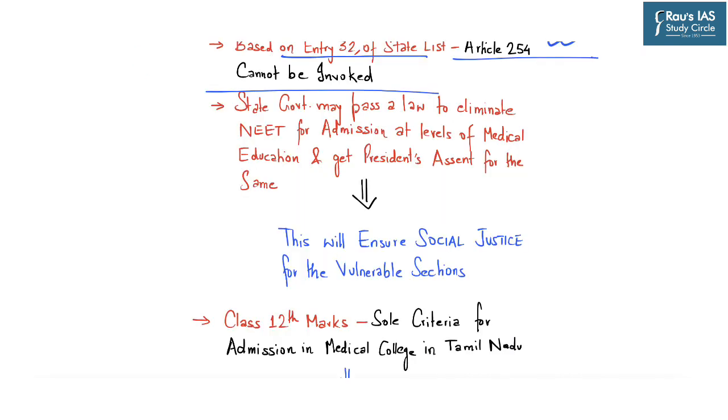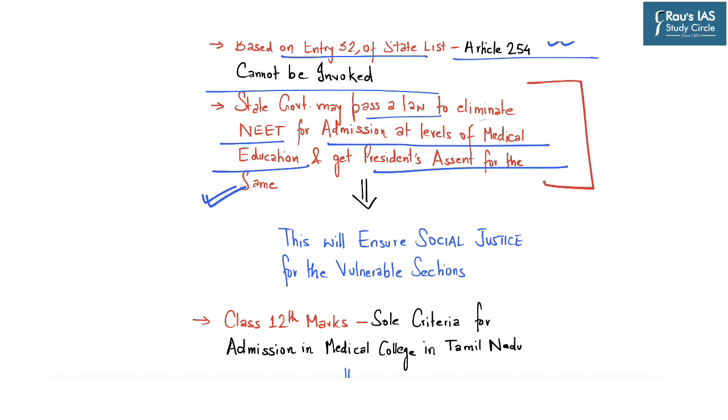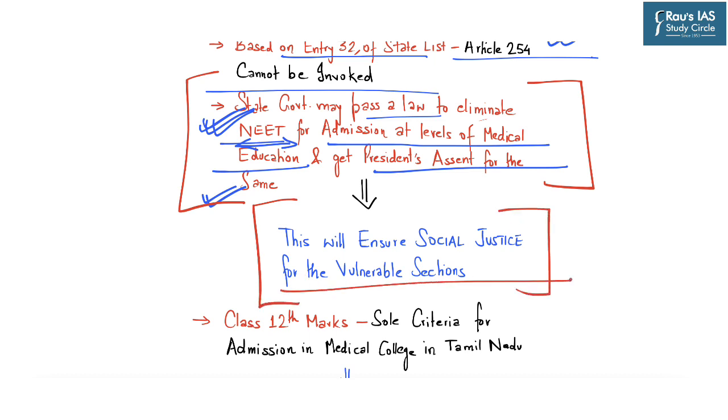Further, the committee suggested that the Tamil Nadu government may pass a law to eliminate NEET for admission at all levels of medical education and also get the President's assent for this particular law, which would eliminate NEET as a mode for admission into medical institutions. The committee stated that this will ensure social justice, especially for the vulnerable sections of the population, including poor students.